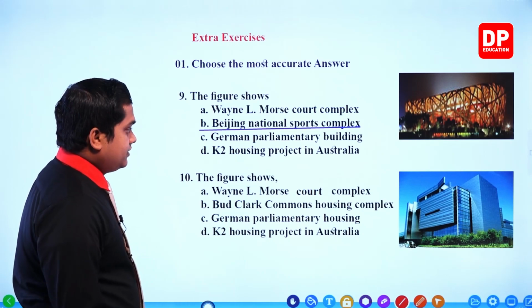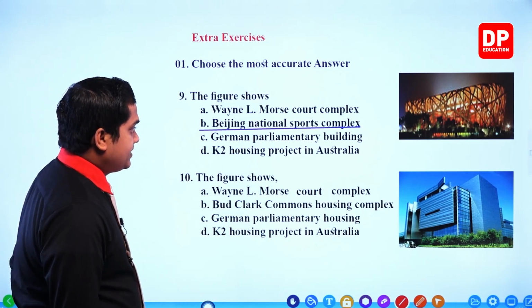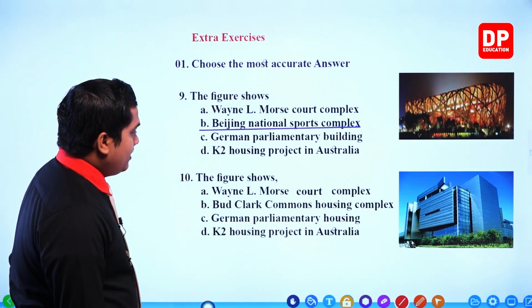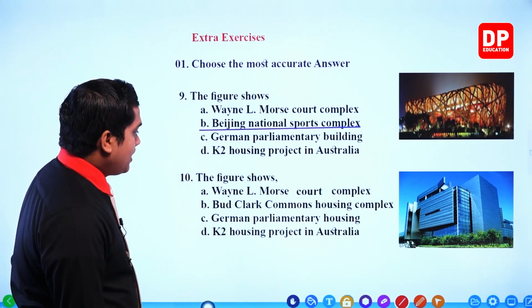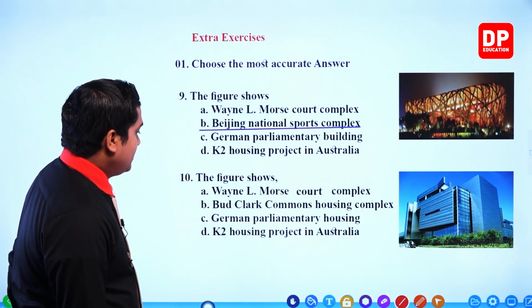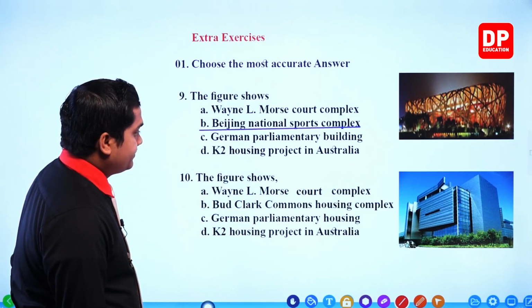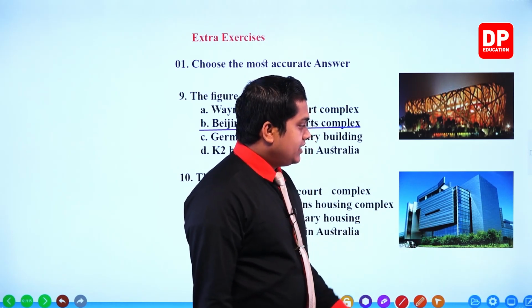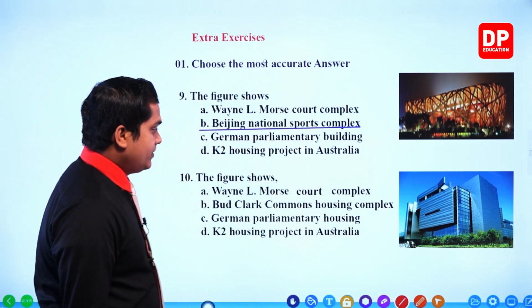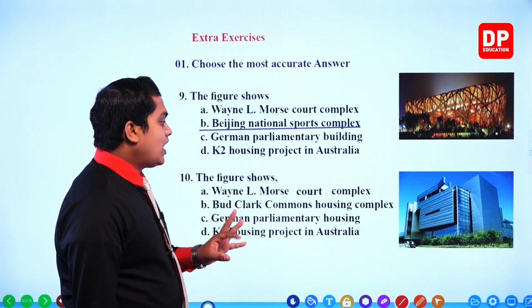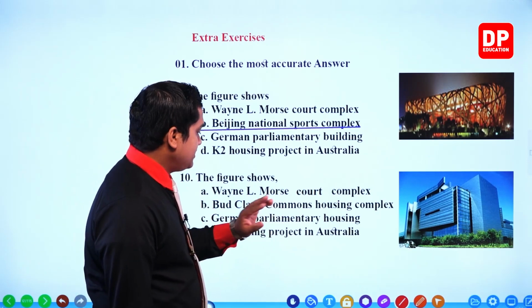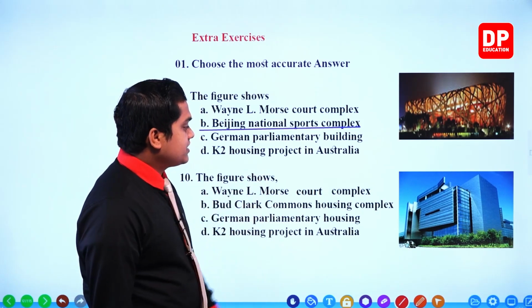Then the next one, another figure given here. Now this figure shows Elmwood Court Complex, Bud Clark Commons Housing Complex, German Parliamentary Housing, K2 Housing Project in Australia. As you can see, this is not like a housing complex, right? It's like a building. So my dear children, we came across two kinds of housing projects. One is the K2 Housing Project and the other is the Bud Clark Commons Housing Complex.